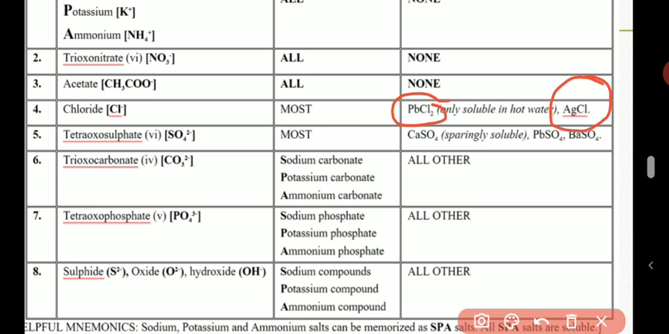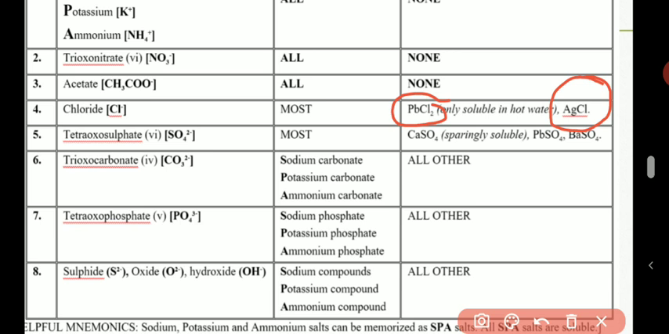Apart from these two compounds, for your level, assume that all the other compounds of chlorine, that is all compounds that contain Cl, will be soluble. It's not hard, isn't it? All sulfate salts are soluble, all nitrate salts are soluble, all acetate salts are soluble. Now, most chloride salts are soluble with the exception of PbCl2 and AgCl.